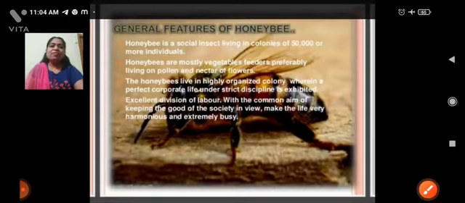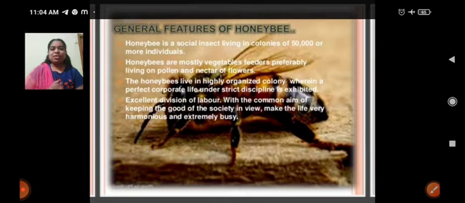Now, general features of honeybee. What are the general features? The honeybee is a social insect. Social insect means it lives in a colony. In one colony, 50,000 to n number of bees are living. Okay, 50,000 to n number of bees live in a hive.